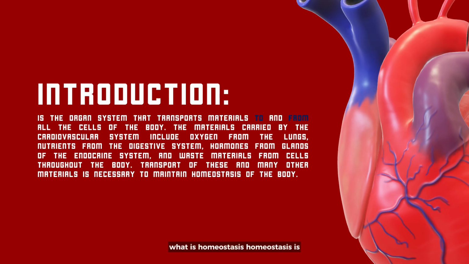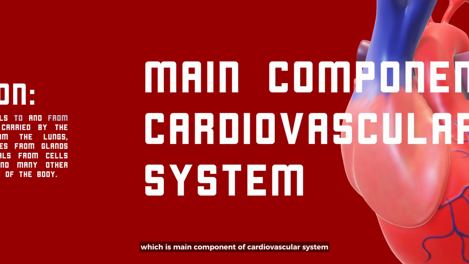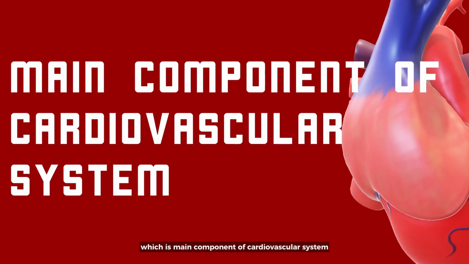What is homeostasis? Homeostasis refers to the body's ability to maintain a stable internal environment despite external change, and it also ensures optimal conditions for cell function and survival. For example, maintaining temperature, pH value, fluid balance, and blood glucose. We're entering the next page, which is the main components of the cardiovascular system.